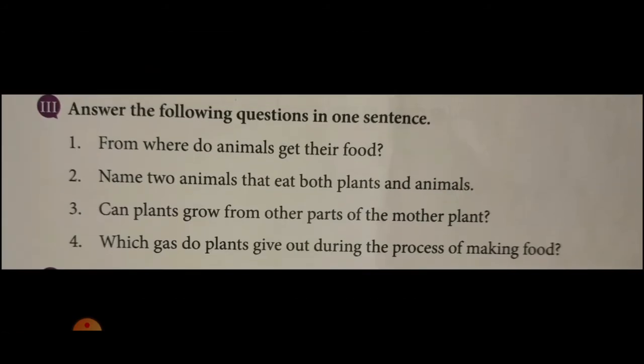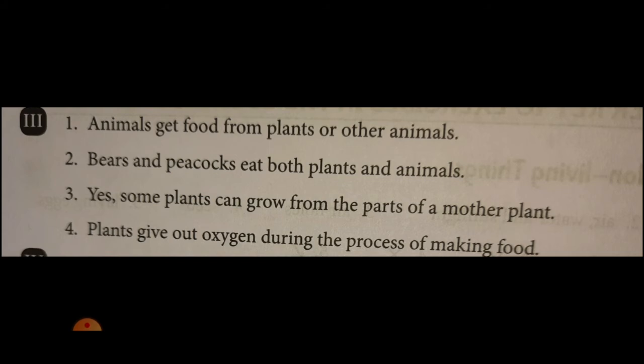Question number 2. Name 2 animals that eat both plants and animals. You know, some animals eat only plants, some animals eat only other animals, some animals eat animals and plants. Such 2 animals you have to write. Look, bears and peacocks eat both plants and animals.